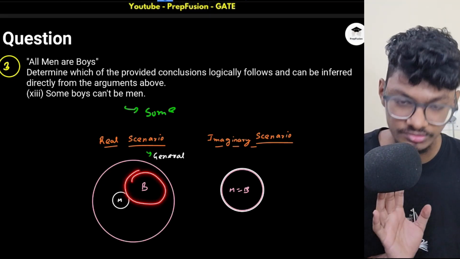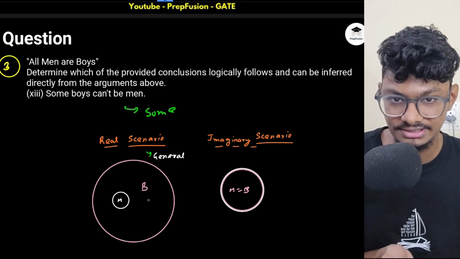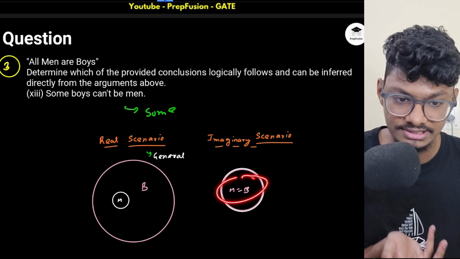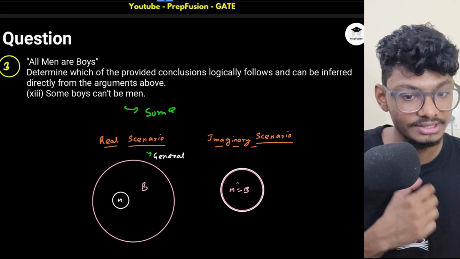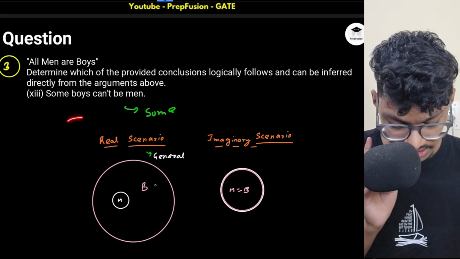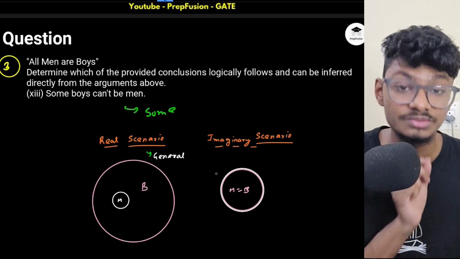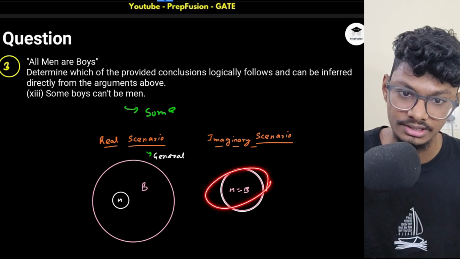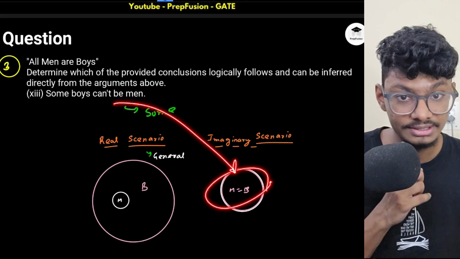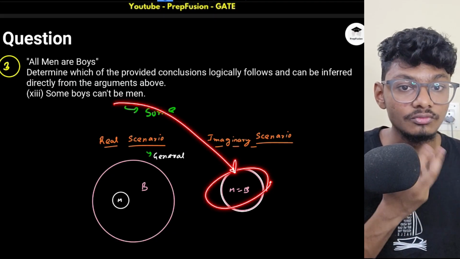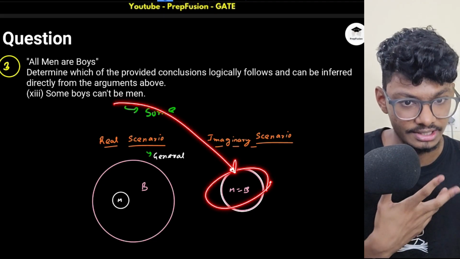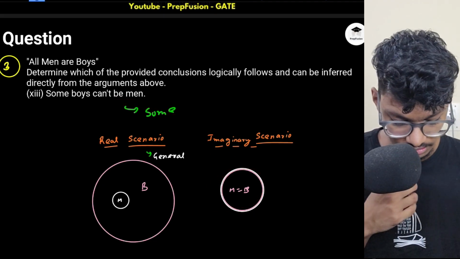Here I am observing a scenario where some boys are not men. But here it is telling me that all boys are men. There is a possible scenario where few boys will not be men. This can also be possible, where I am disagreeing with this particular picture. But there will be a case where few boys will not be men. Correct. So this will be definitely true.